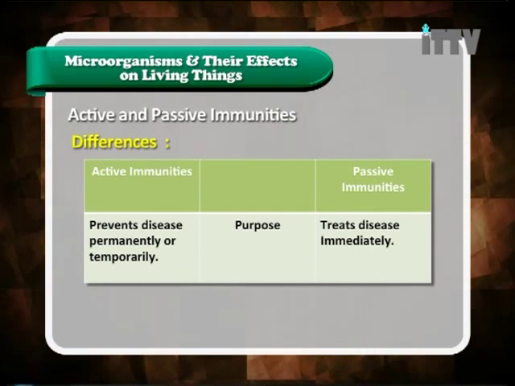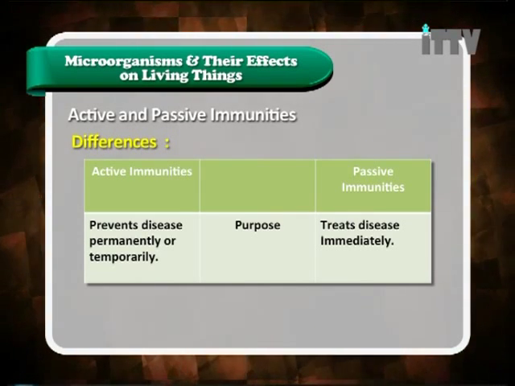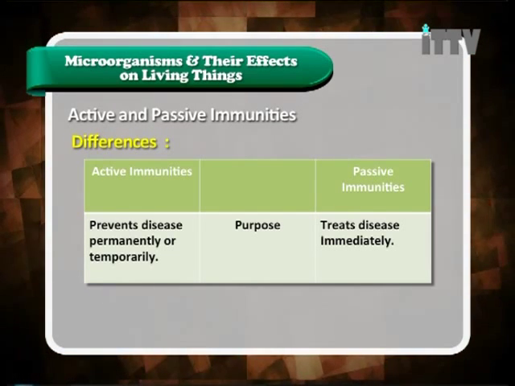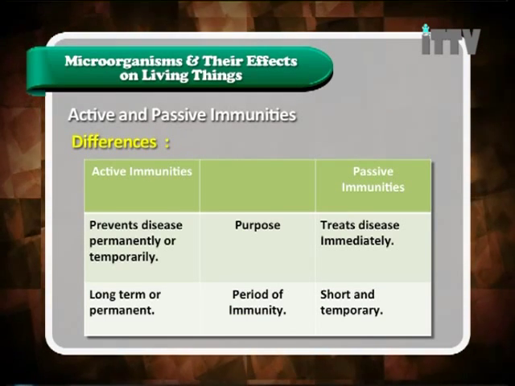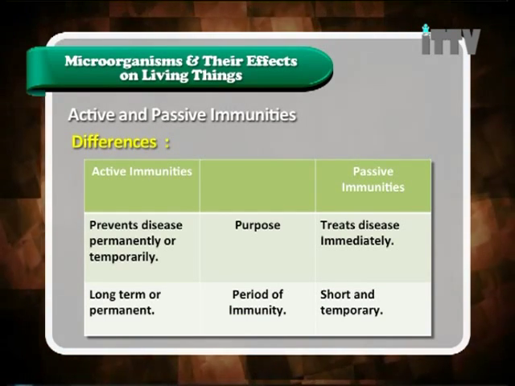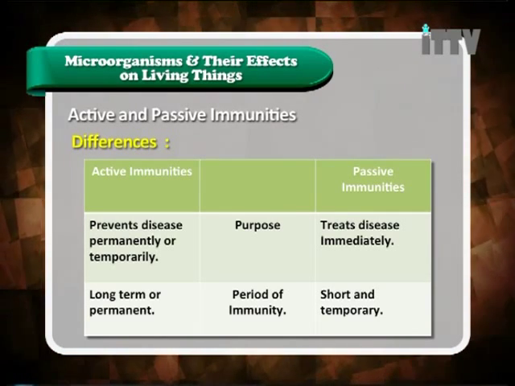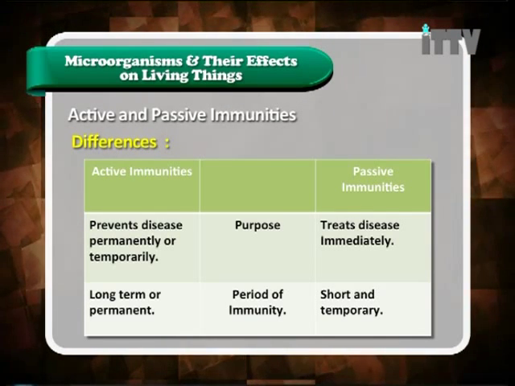The purpose of active immunity is to prevent diseases permanently or temporarily, while the purpose of passive immunity is to treat disease immediately. The period of immunity for active immunity is long-term or permanent, while for passive immunity it is short and temporary.